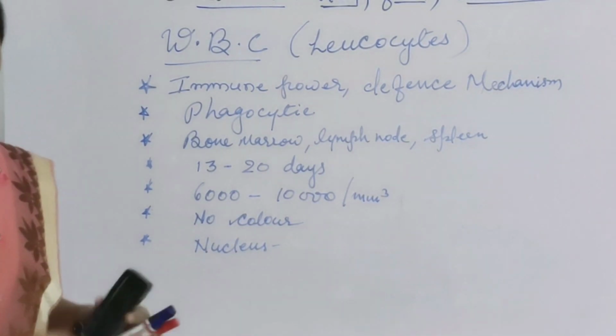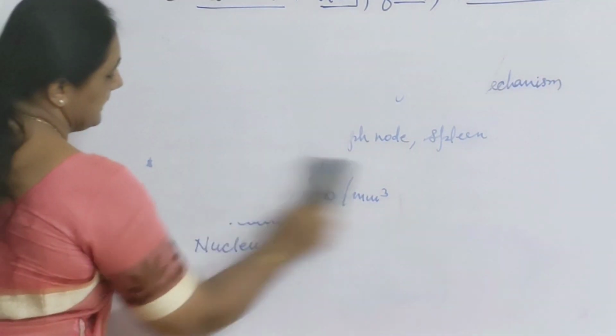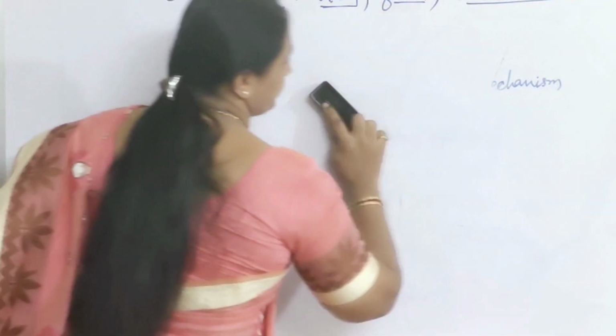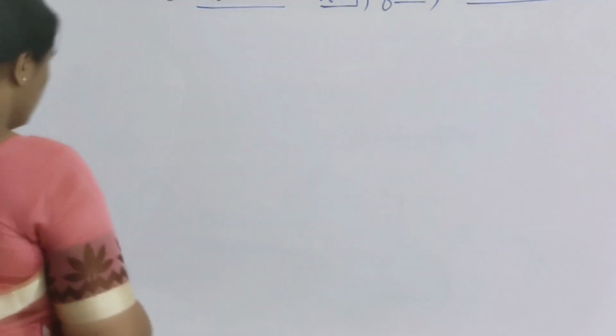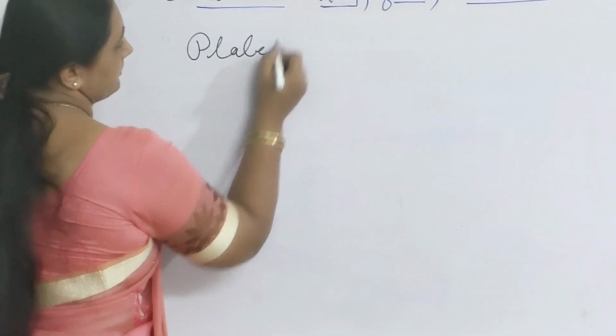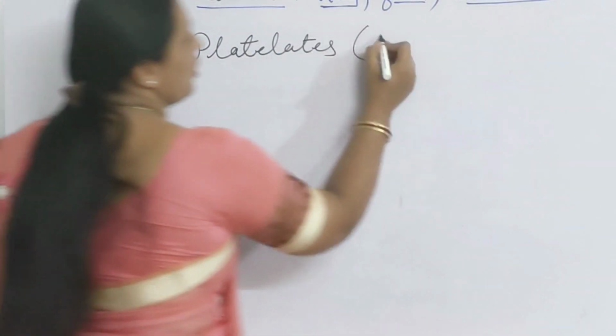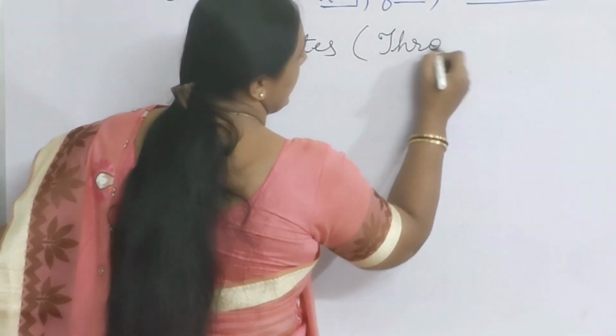Next to WBC, blood platelets. Another formed element is blood platelets. These blood platelets are also called thrombocytes.